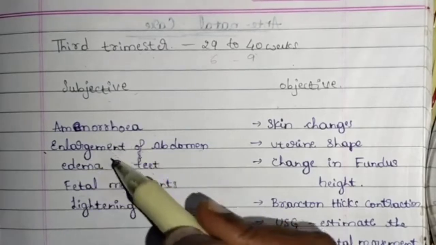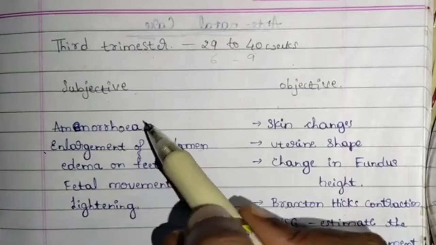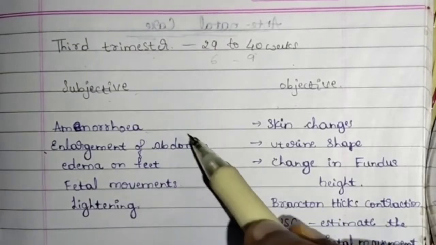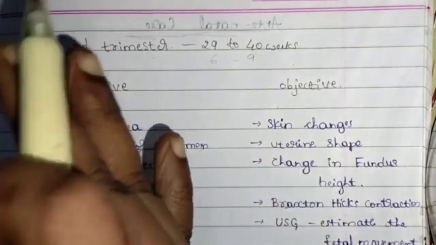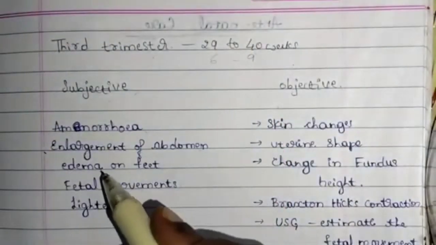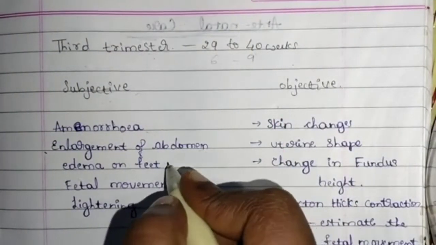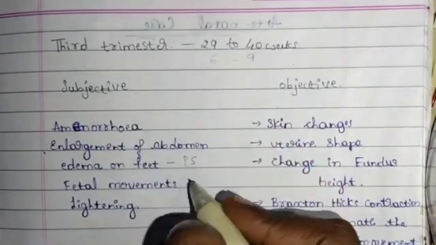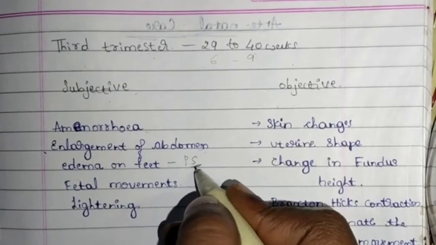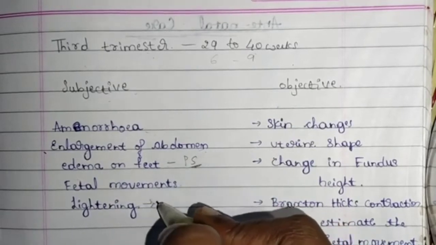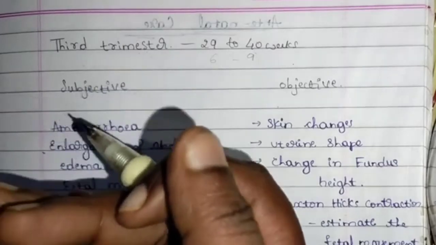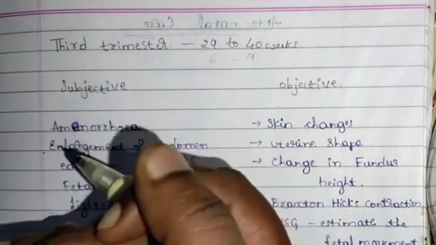You probably know all these symptoms except this lightening. Let me explain once again. Amenorrhea is nothing but the absence of menstruation, enlargement of abdomen, that is the uterus keeps enlarging, edema on the feet. This is also known as pressure symptom. The feet become swollen. This pressure symptom is because of lightening. Lightening is nothing but the moving of the fetus downwards, towards the pelvis.